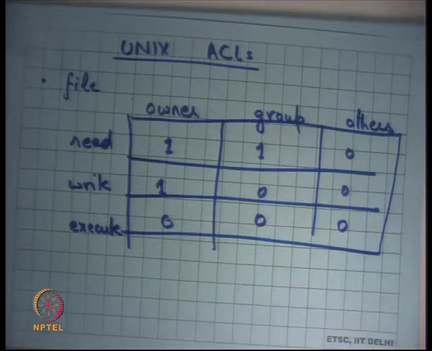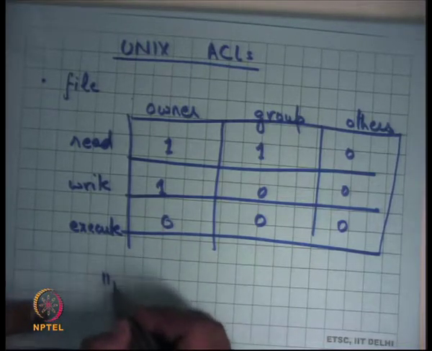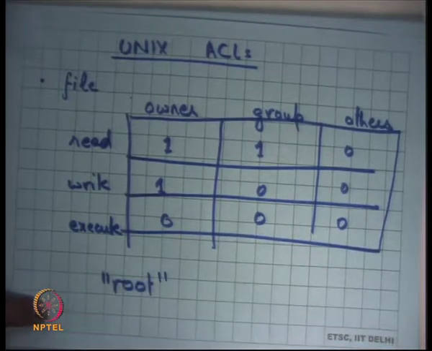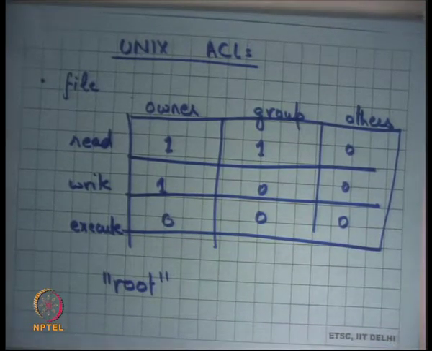There's another thing about Unix. There's a special user called root, and the root user is allowed to do everything to every file. So for the root, these 9 bits are immaterial. The root user can do anything to any file.